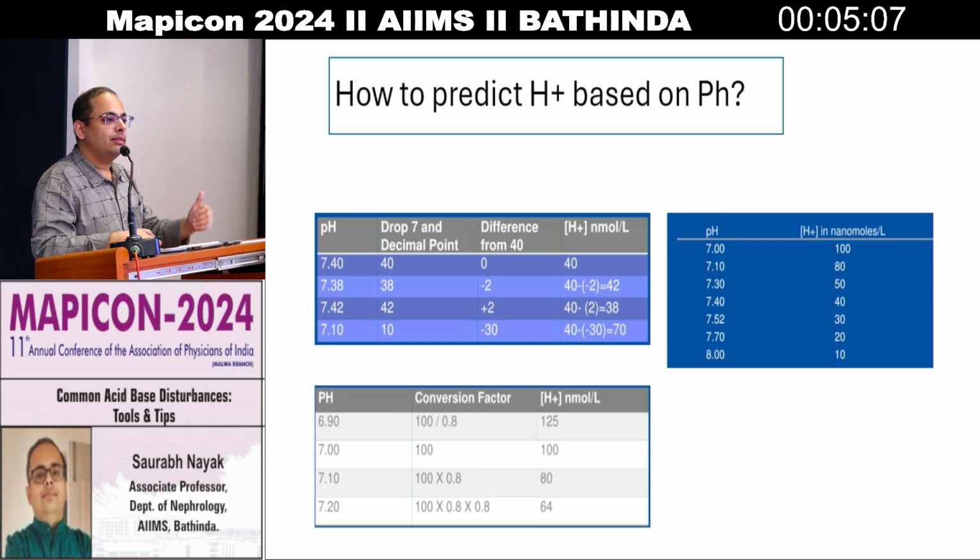If you have increased the pH, that means 7.42, so the H plus has now been lost. So 2 H plus will be lost, and the new H plus level will be 38. So similarly, you can estimate the H plus based on the pH.